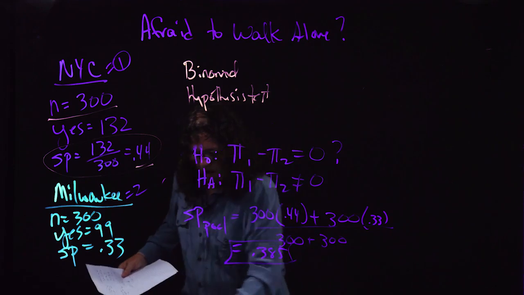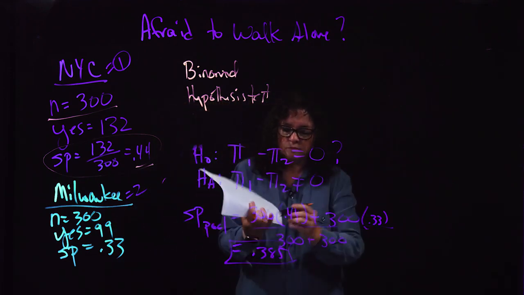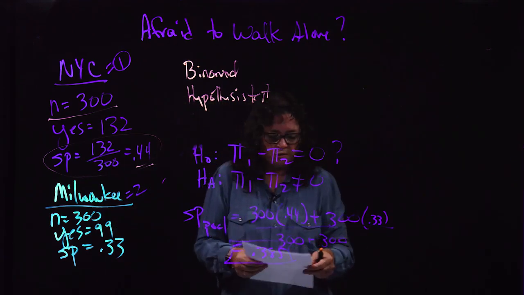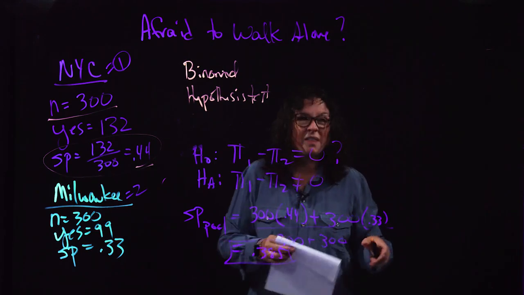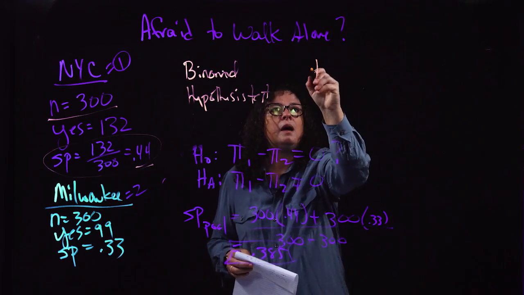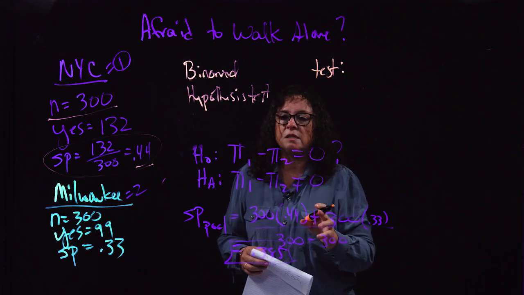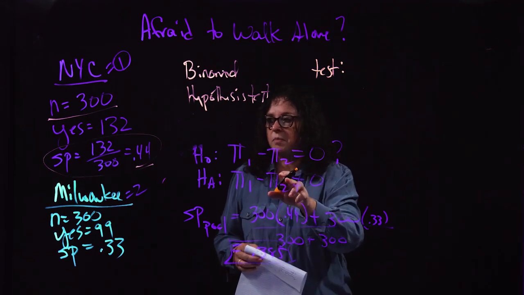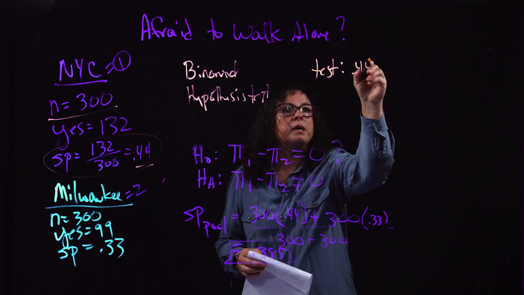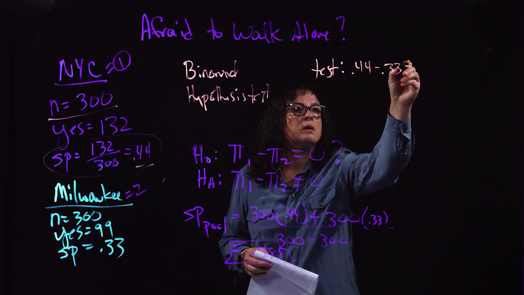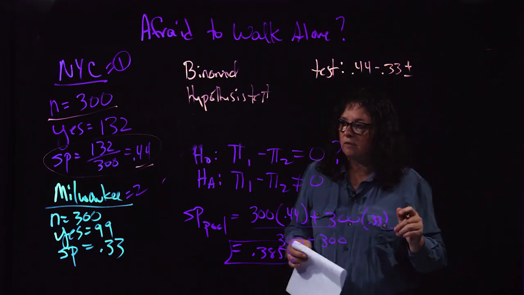All right, so let's do this two-sample binomial hypothesis test. Again, I'm going to find my test statistic. My test statistic is going to be the difference of the two SPs, or SP1 minus SP2, plus or minus the critical value.